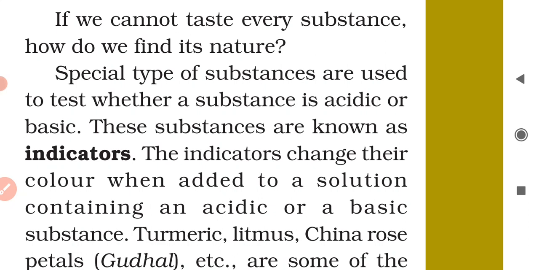Now, it is not possible to taste all the substances present in our nature. So, how do we find its nature? What will be the chemical nature of such substances? If we cannot taste every single substance present in our surroundings, then how can we find the chemical nature of such substances? So there is a special type of substance which is used to determine the chemical nature of a substance, and those substances are known as